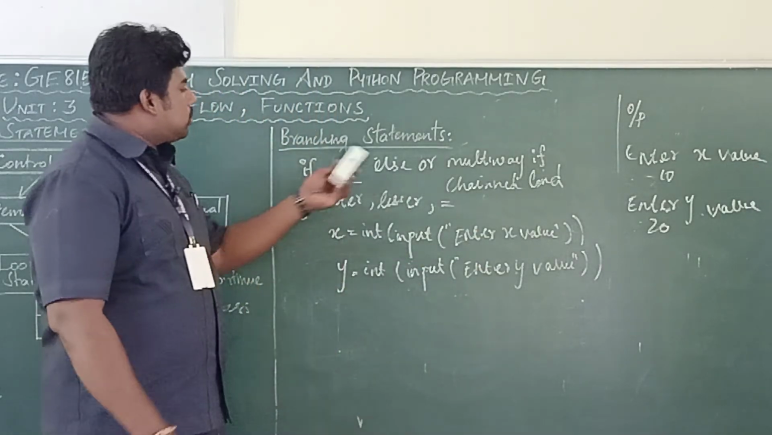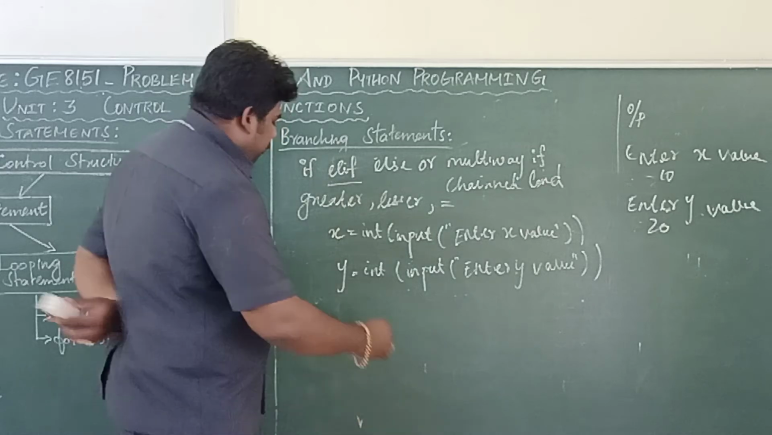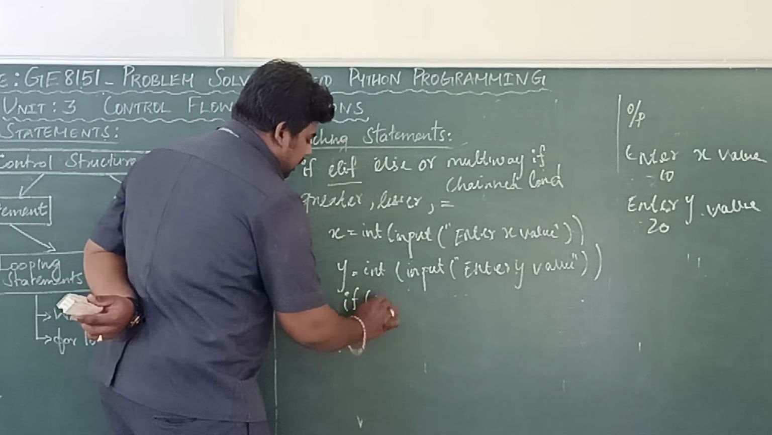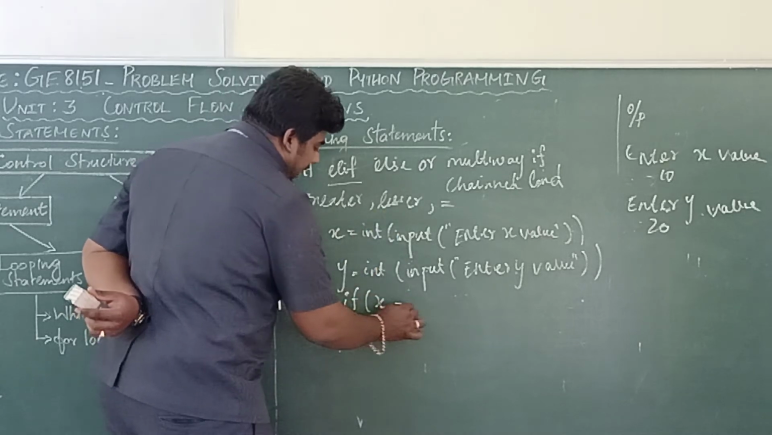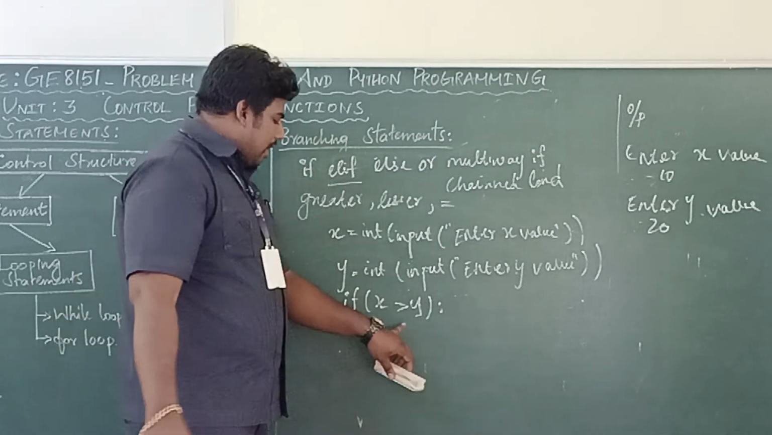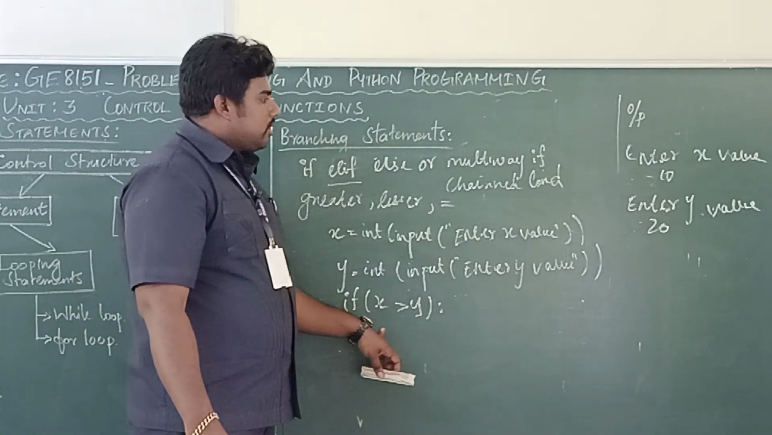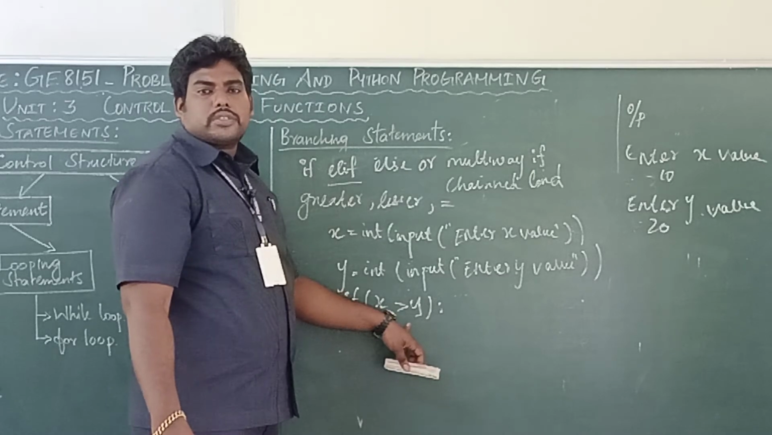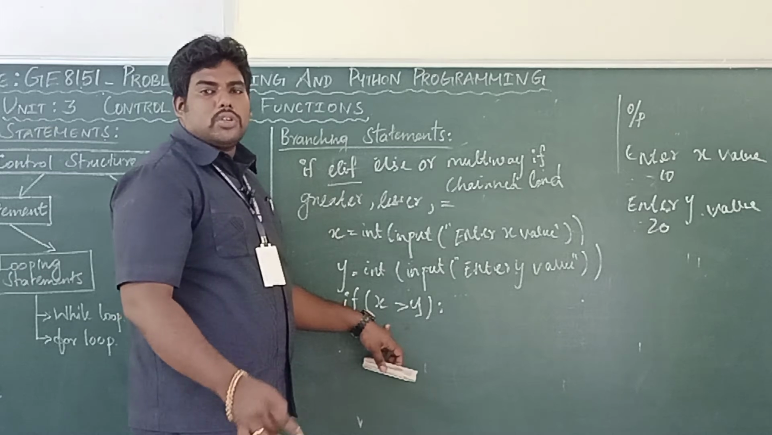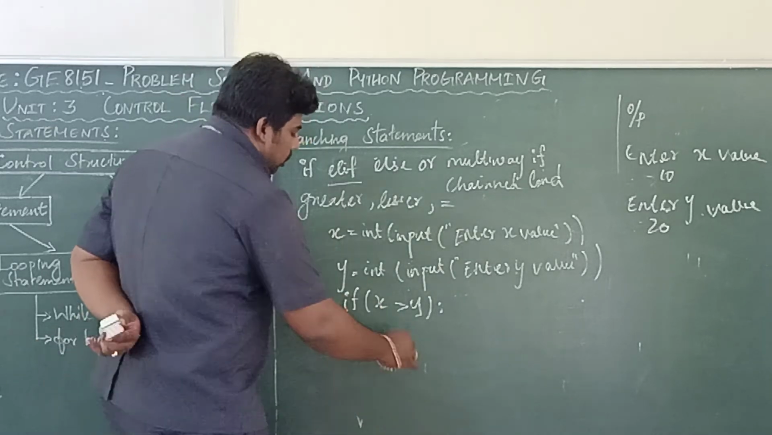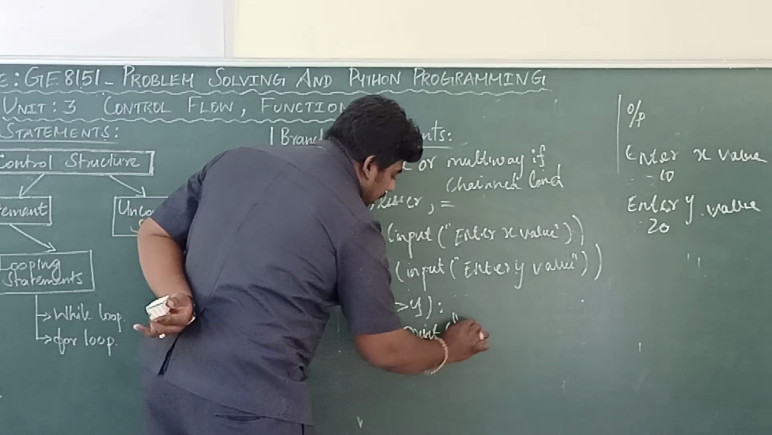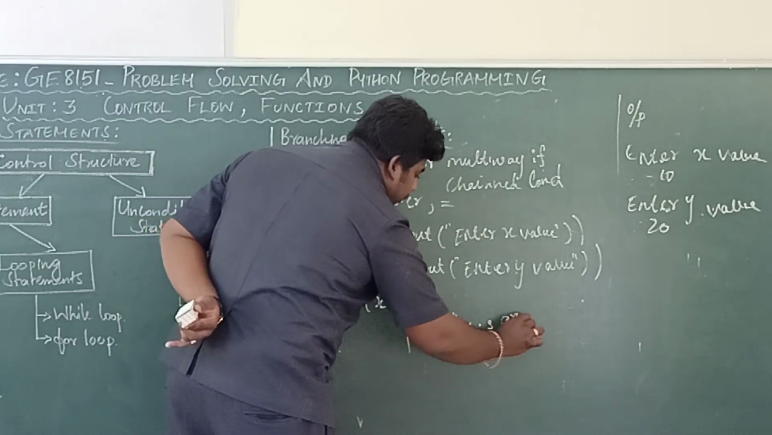Now I am going to use this multi-way if or chained if. See here, if x greater than y, the first condition is x greater than y. What's the x value? 10 greater than y. Is the condition true as per your input? No. But if the condition is true, what do you want to display? X is greater, right? So print x is greater.